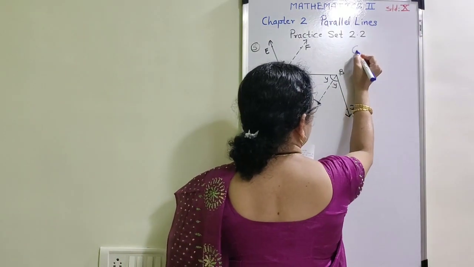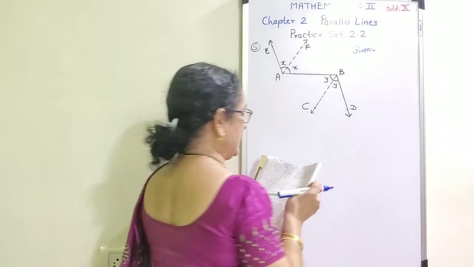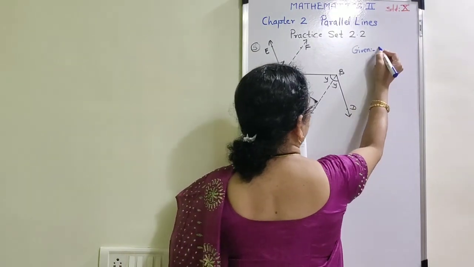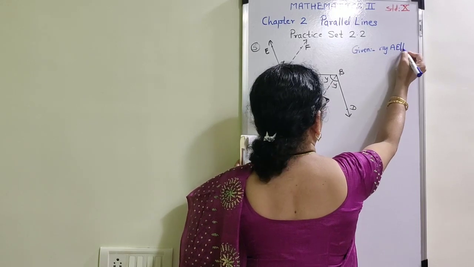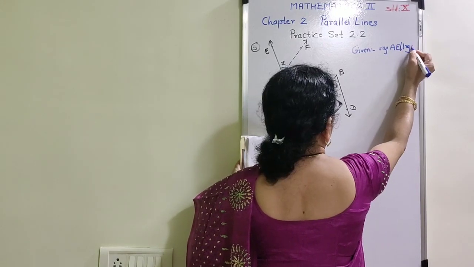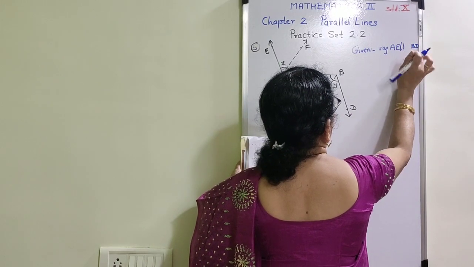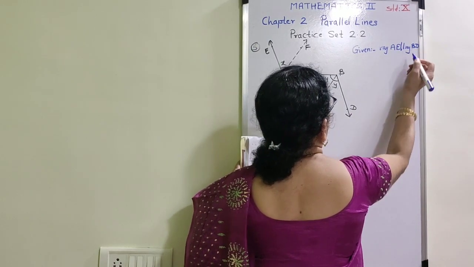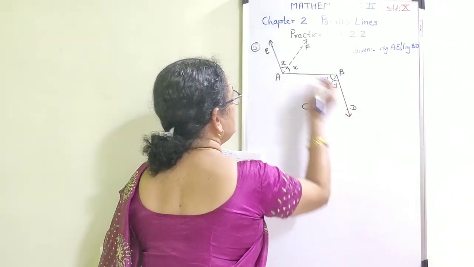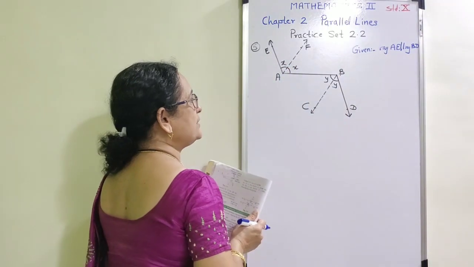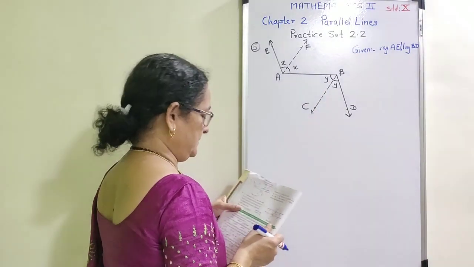Now I am going to write first of all the given things. In given they have given that ray AE is parallel to ray BD. AE and BD, these two rays are parallel to each other and their transversal is segment AB.